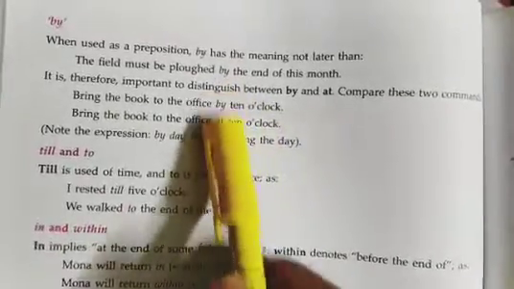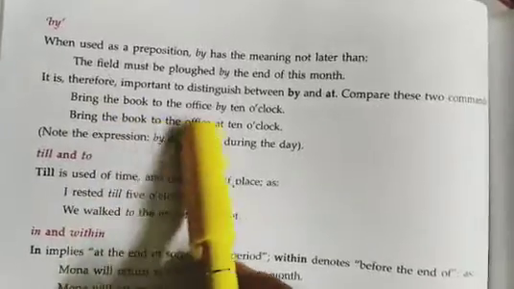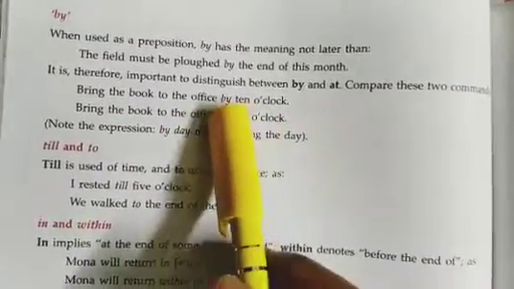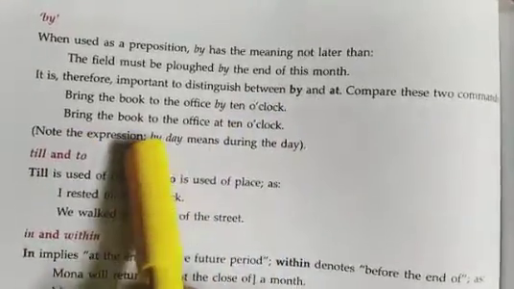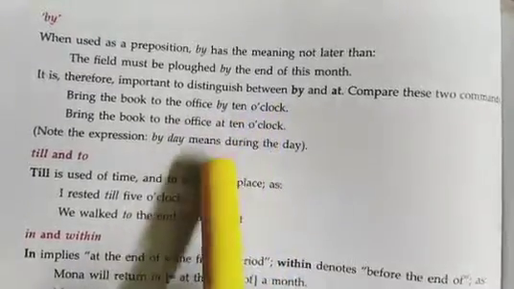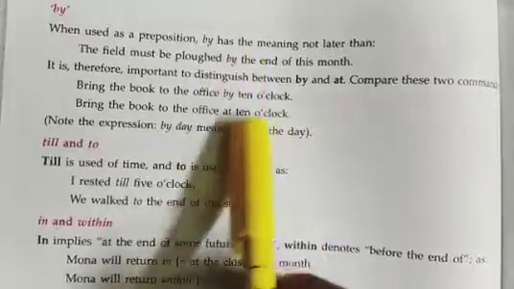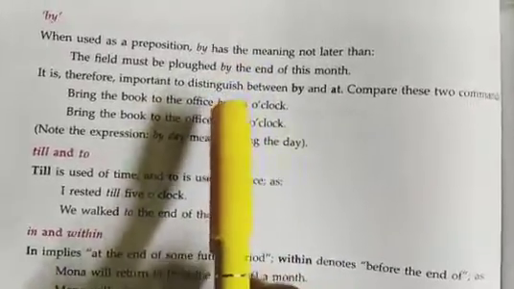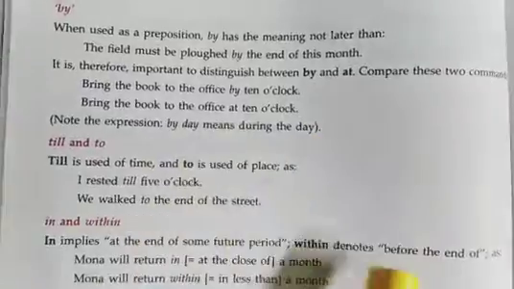So what is the difference between these two uses? Bring the book to the office by 10 o'clock, that means you have to bring it before 10 o'clock. And bring the book to the office at 10 o'clock, then you have to come at exactly 10 o'clock, not before or after. So the difference of uses is there. You have to identify it, and when you practice a lot, you will definitely get perfection in prepositions.